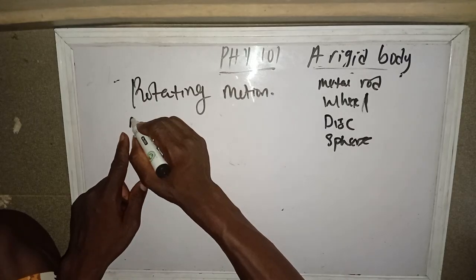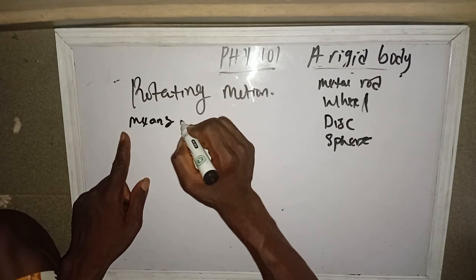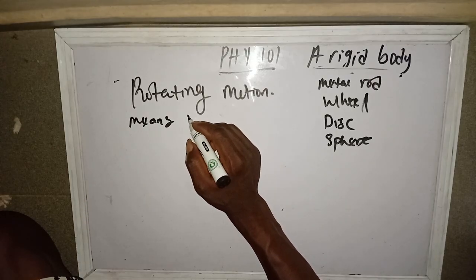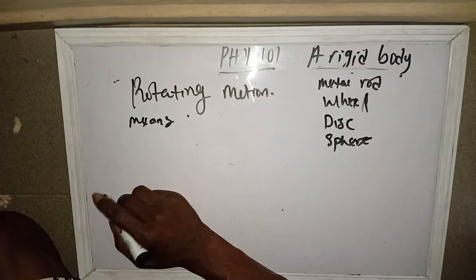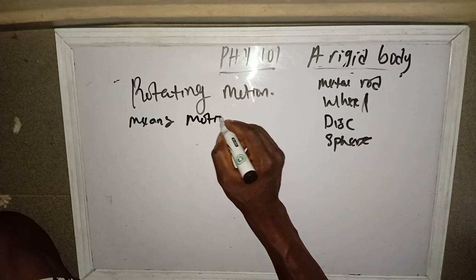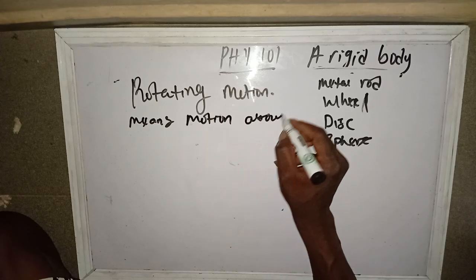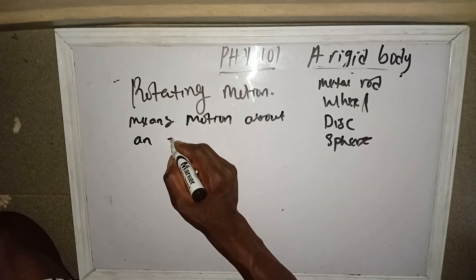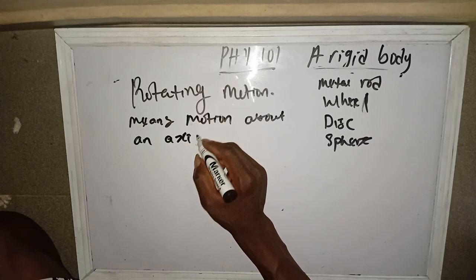Rotating motion means, let's just say, motion about a fixed point. It means motion about an axis or a fixed point.